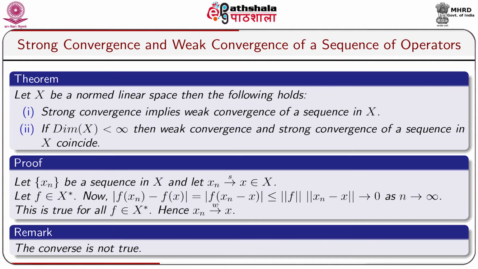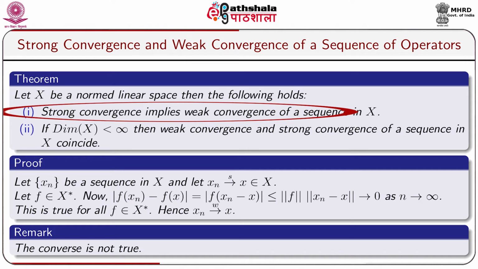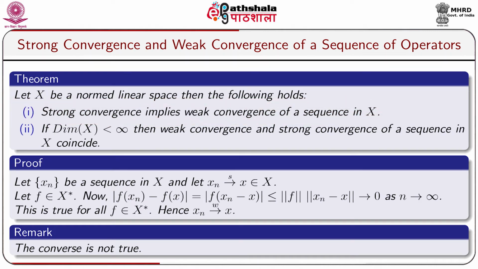Let us take another theorem. Let X be a normed linear space, then the following statements hold. Number 1, strong convergence implies weak convergence of a sequence in X. Number 2, if dimension of X is finite, then weak convergence and strong convergence of a sequence in X coincide. Now let us take a proof.